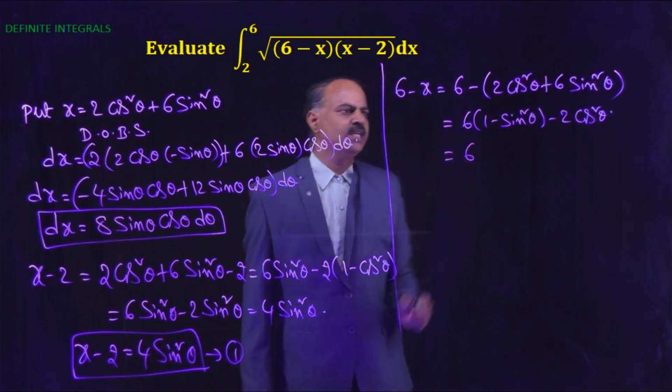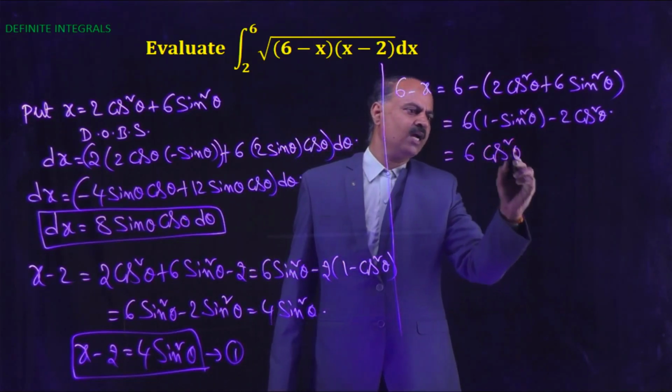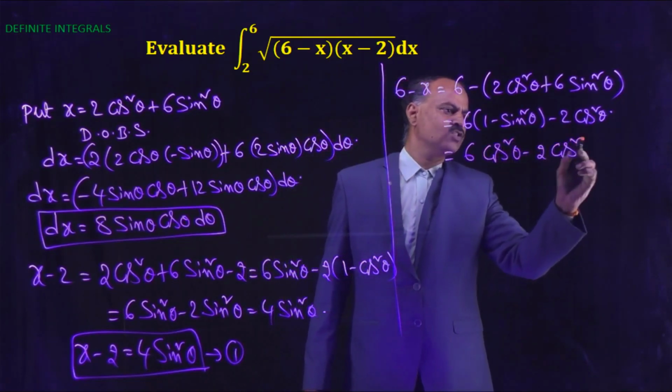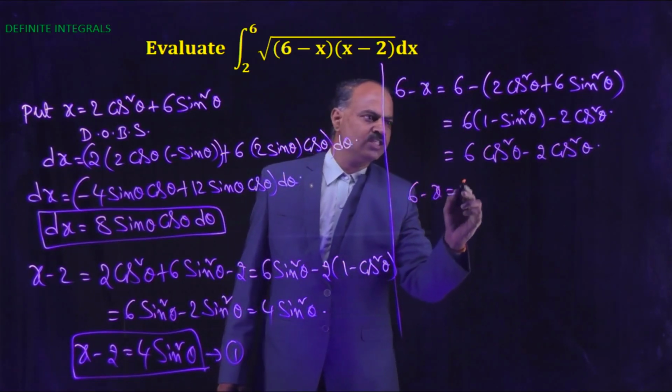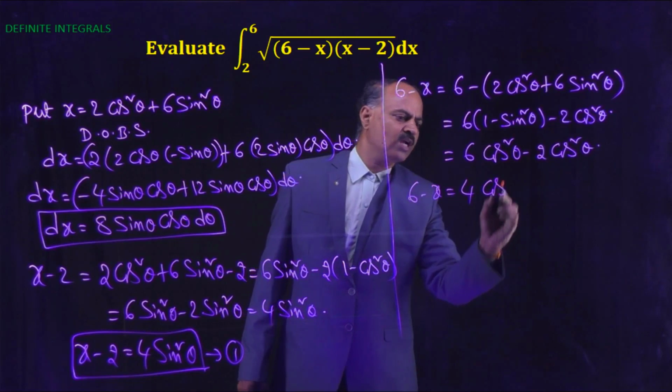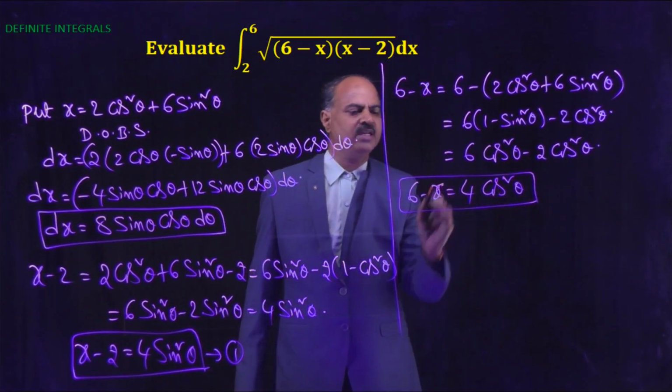Here 6 into 1 minus sin square theta is equals to 6 cos square theta, minus 2 cos square theta. So therefore 6 minus x equal to 4 cos square theta.